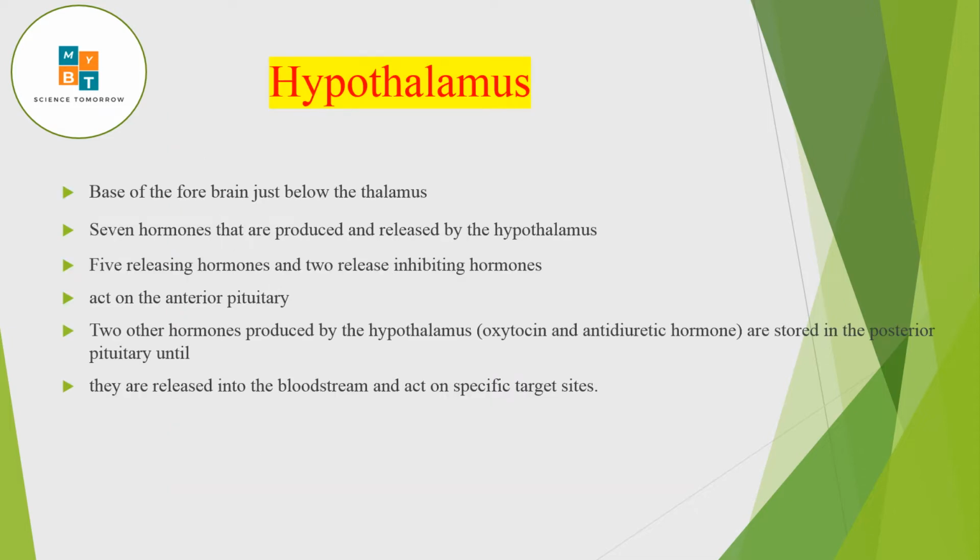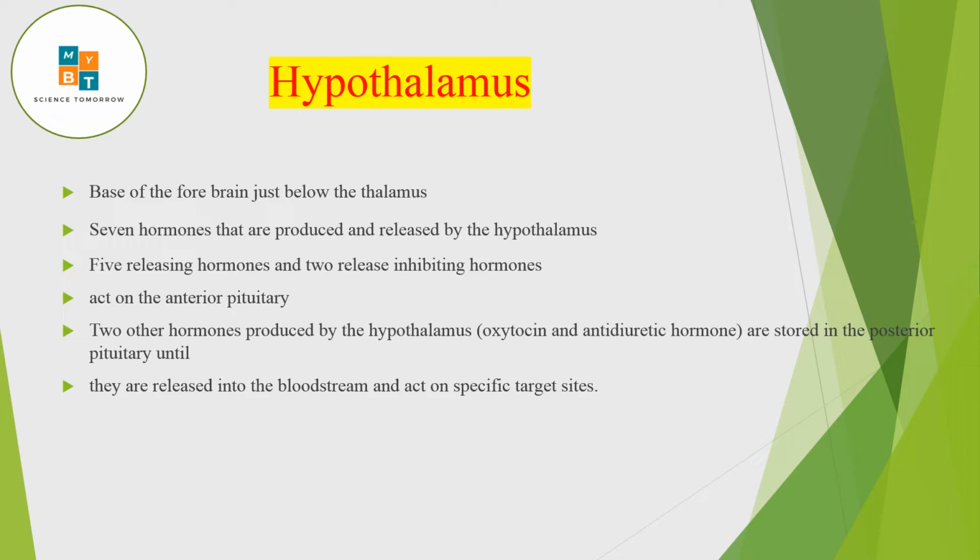The hypothalamus is situated at the base of the forebrain, just below the thalamus. That is why it is called the hypothalamus. Hypo means under. Sometimes we use it in low blood pressure, that is hypotension. So hypo means low or under.